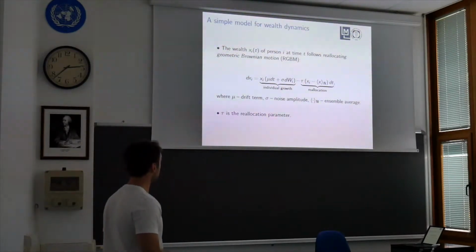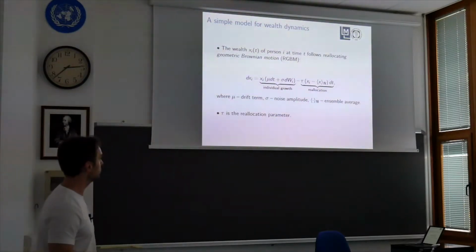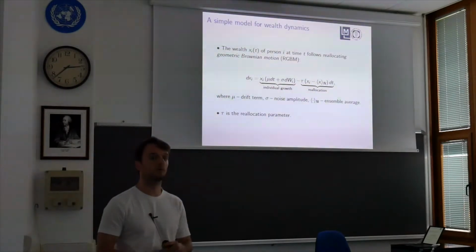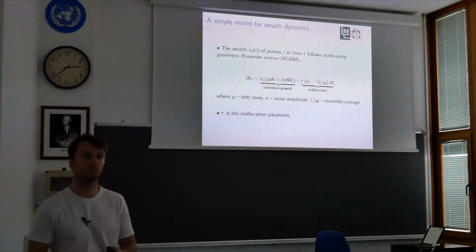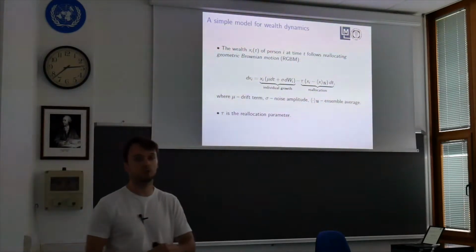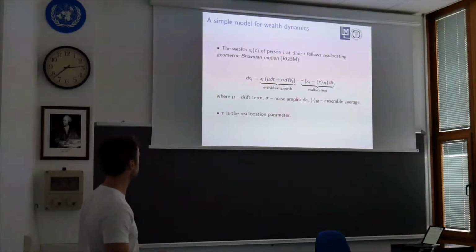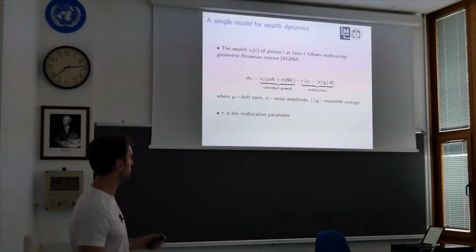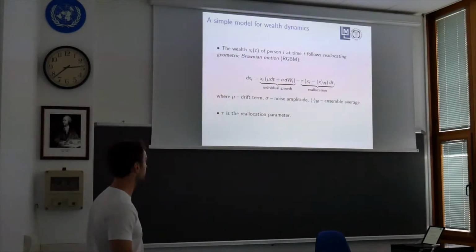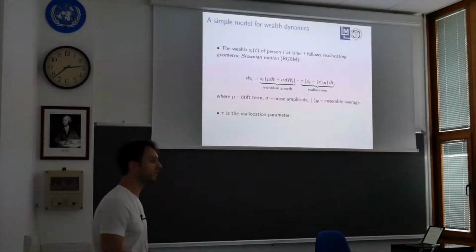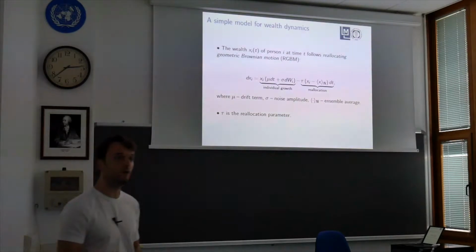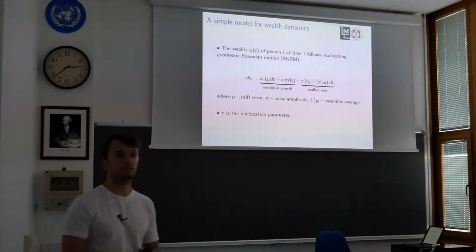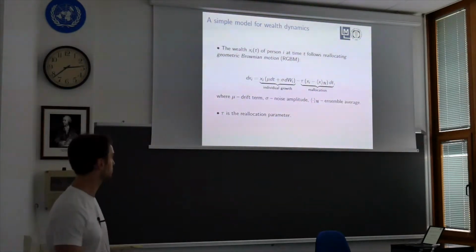And after the growth process, or before the growth process, there is an additive term which acts as a reallocation from the poor to the rich or from the rich to the poor, depending on the reallocation parameter tau. For example, tau greater than 0 can be seen as a taxing scheme for the people that have above average wealth, and as a subsidy scheme for the people that have below average wealth.